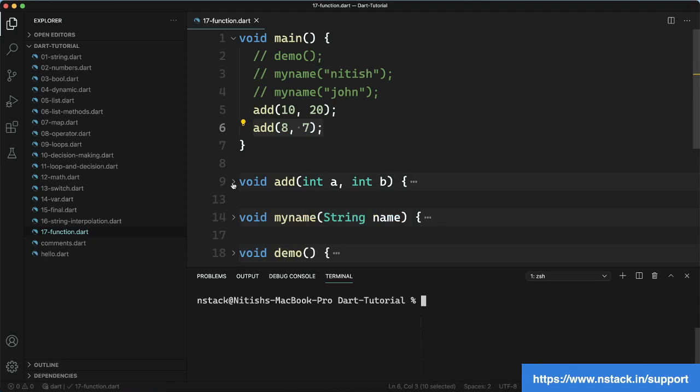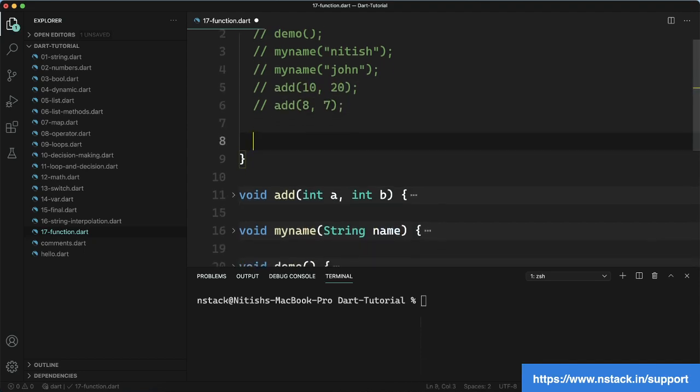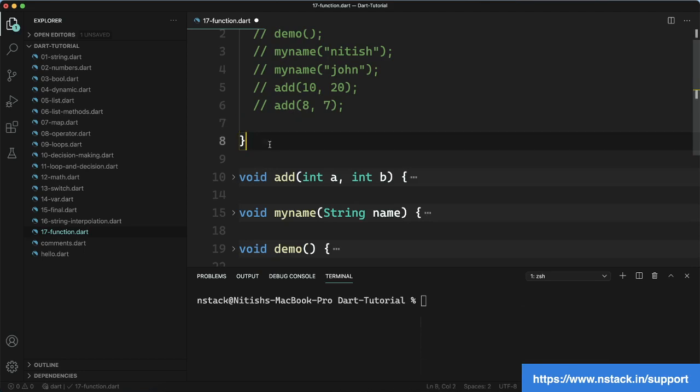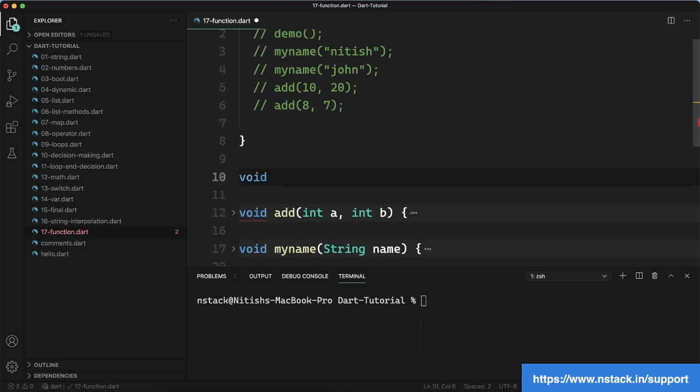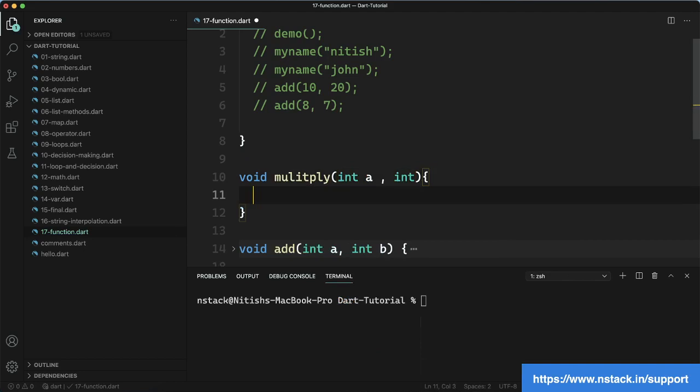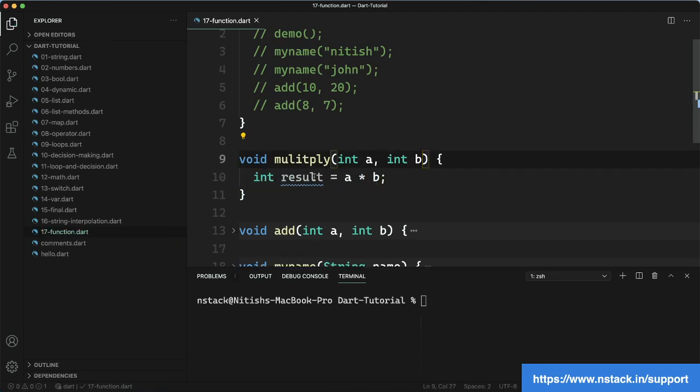Okay, let's move further and see some more examples. Suppose that sometimes after doing the sum we want to get the result also. So let's create one more function, and this function is going to be called multiply. So int a and int b. This function is going to calculate the result by multiplying or finding the product of these two numbers. So int result and a into b.